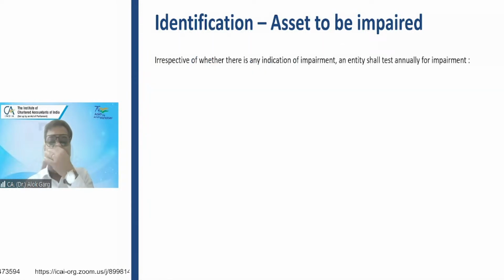So friends, as I have told you, you need to check the recoverable amount only when the indicator exists. But there are three assets where the exception is. What are those three assets? All these three are intangible assets.